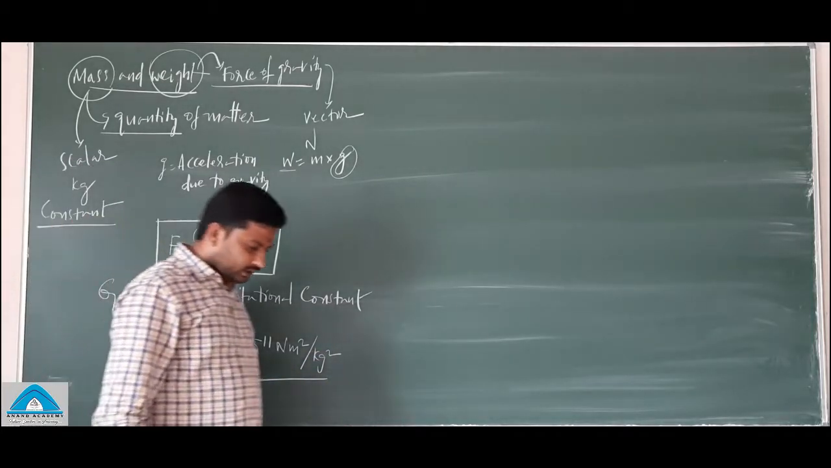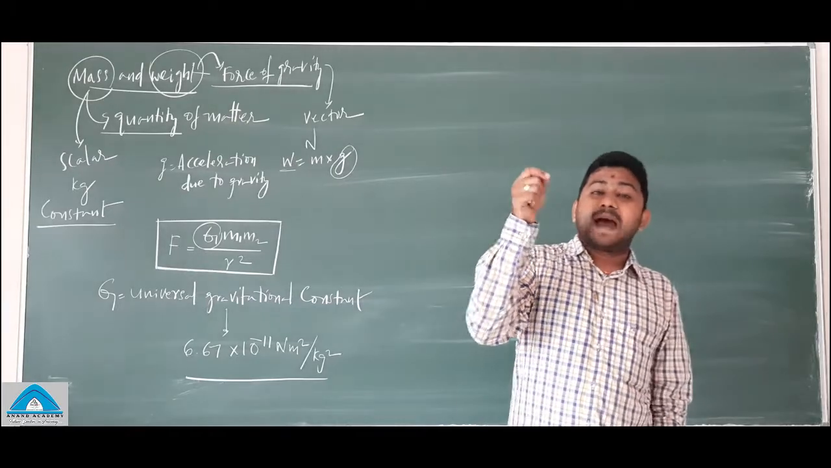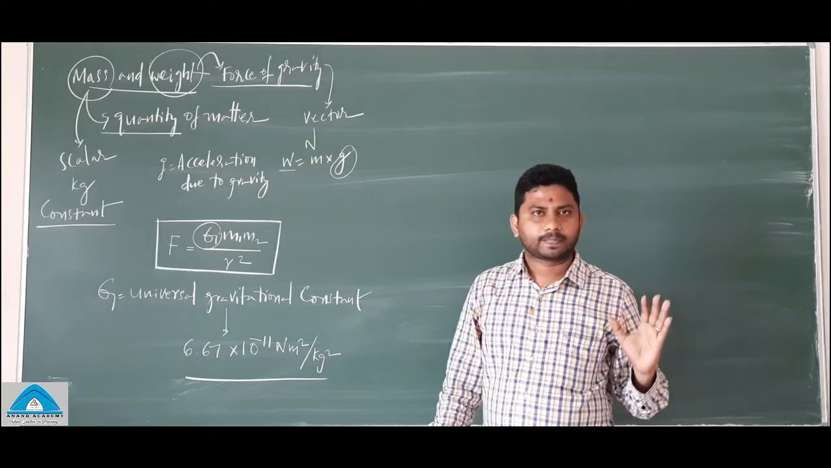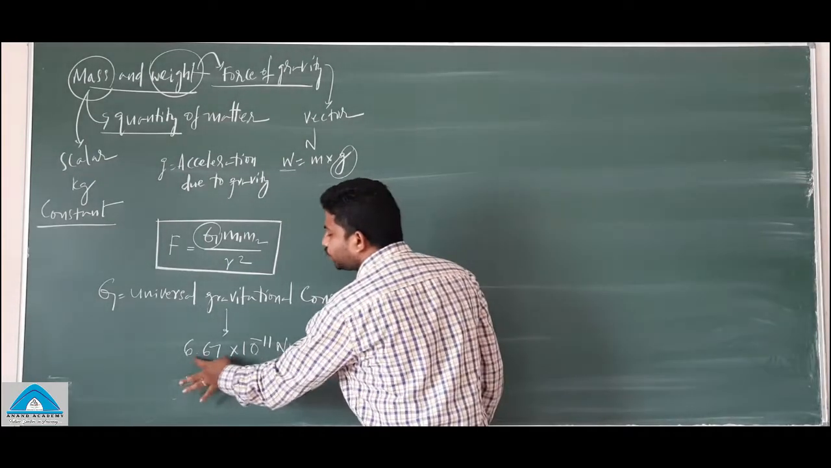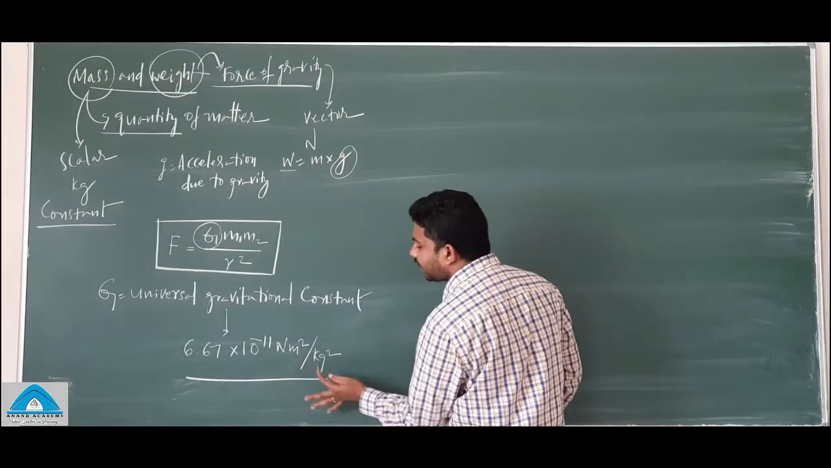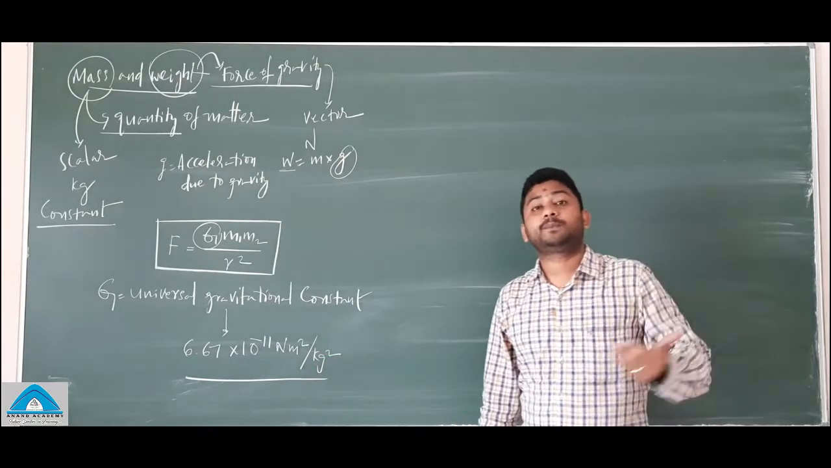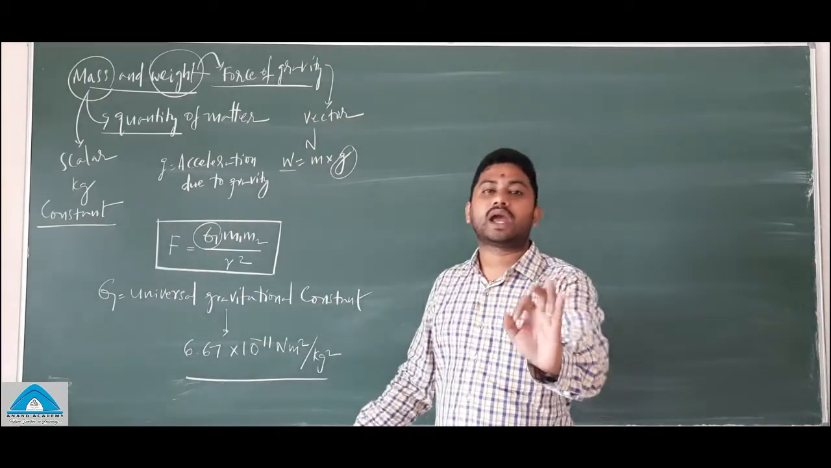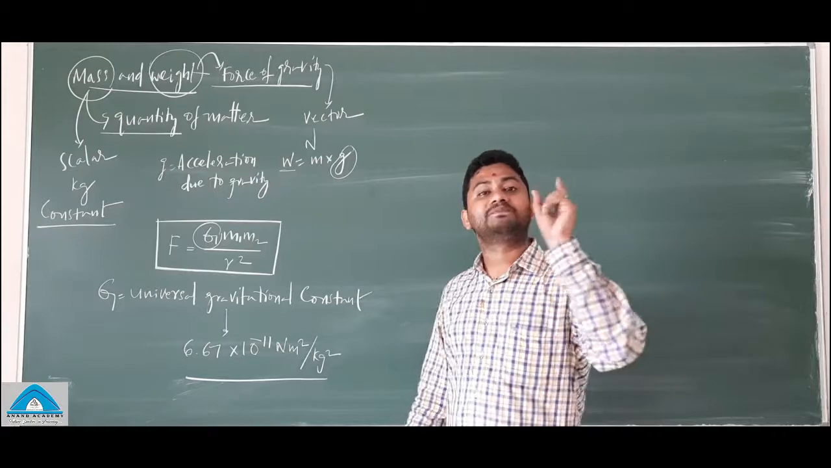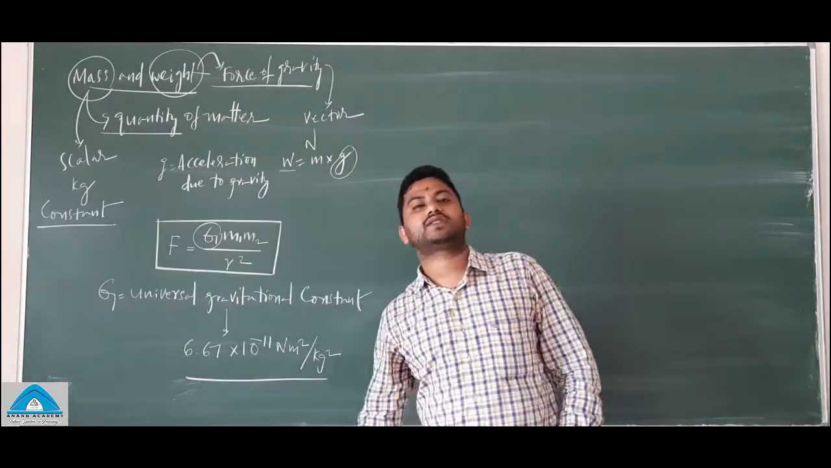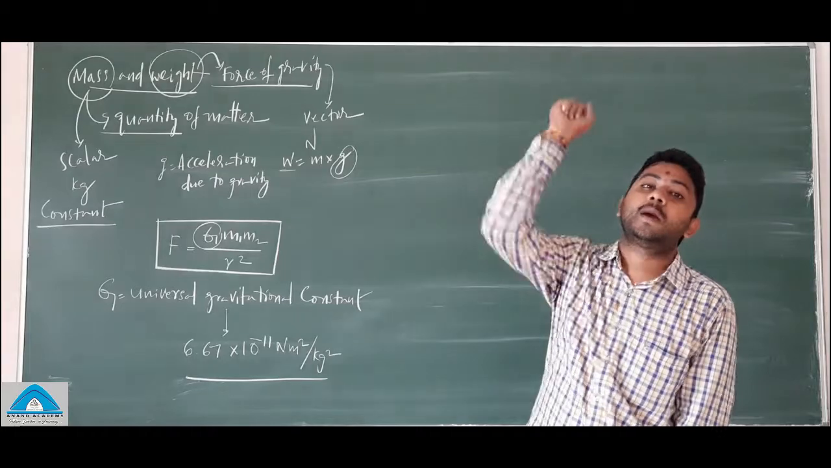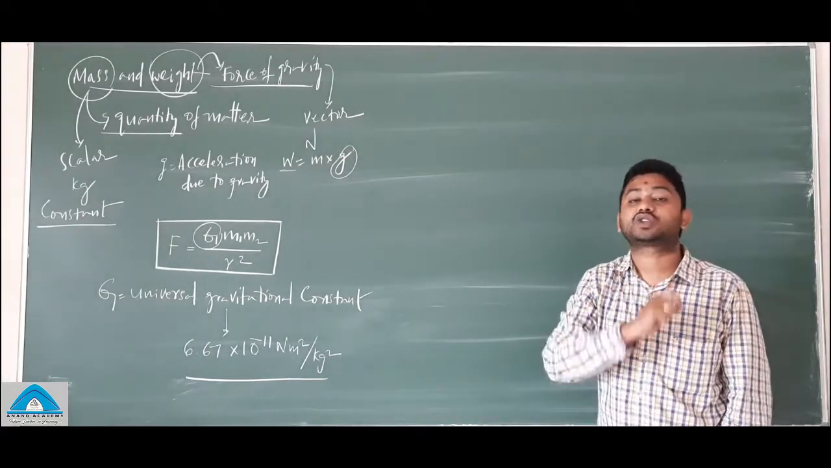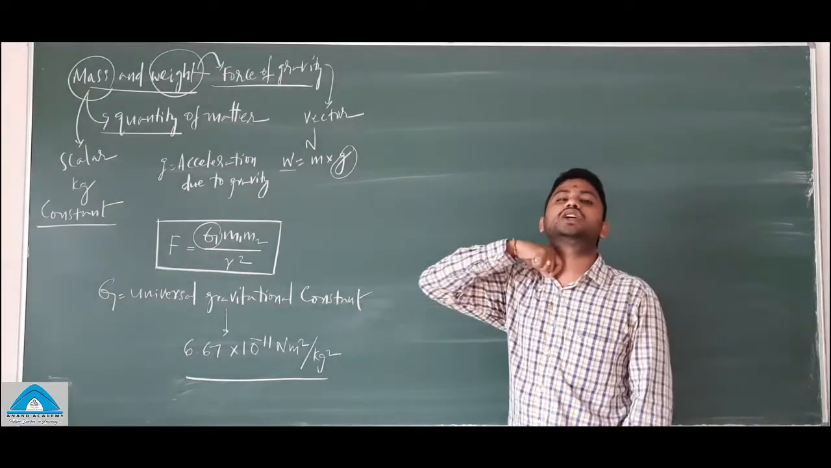You see here? The magnitude of its value and the unit of its value is very important. 6.67 into 10 raised to minus 11 Newton meter square per kg square. While solving some questions, you may not get this value along with the numerator. You should remember this value, 6.67 into 10 raised to minus 11 Newton meter square per kg square. The universal gravitational constant value is constant everywhere throughout the universe.